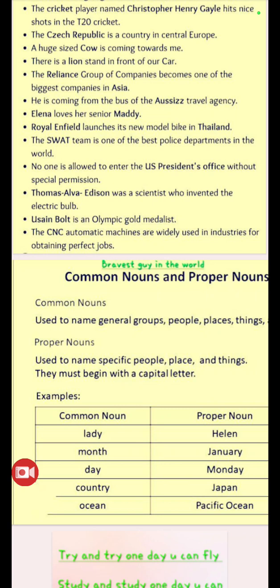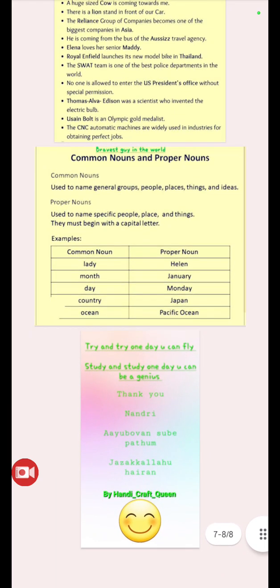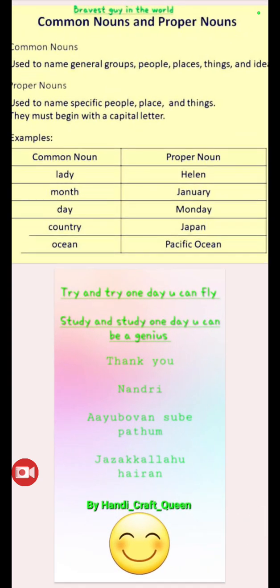Okay. Now common noun and proper noun. In common noun, lady. Proper noun, Helen. Month, January. Day, Monday. Country, Japan. Ocean, Pacific Ocean. There are a lot of types of ocean and a lot of types of country and 7 days and 12 months and there are more ladies. So we can't identify who they are, or what that is. So we call it the common noun. Which we can identify as a specific thing, we call it the proper noun. Okay. And then try. One day you can study. One day you can be a genius.